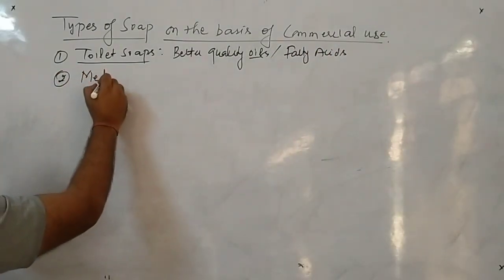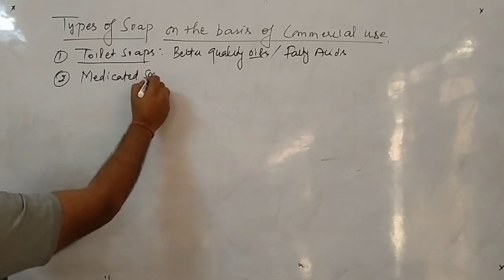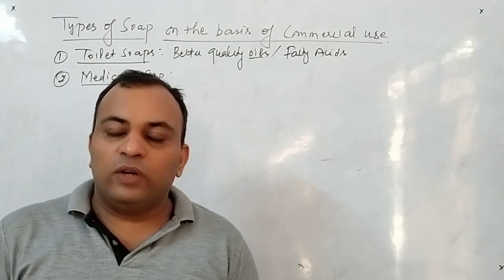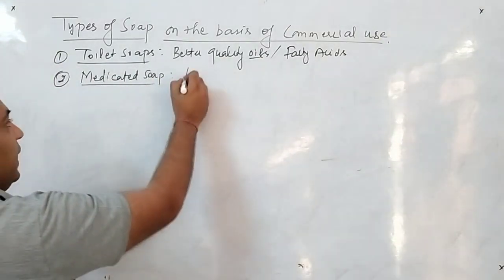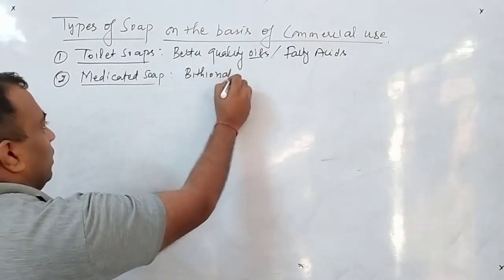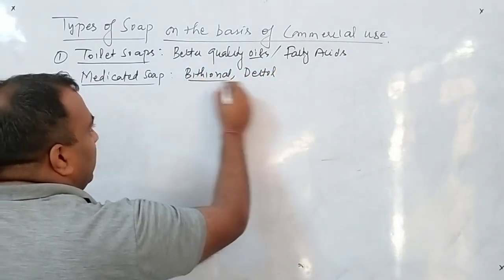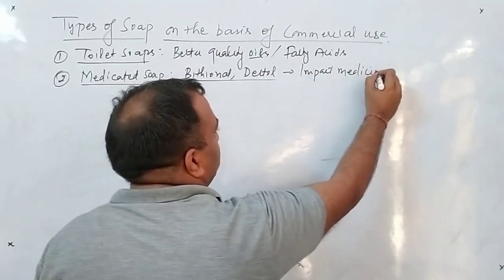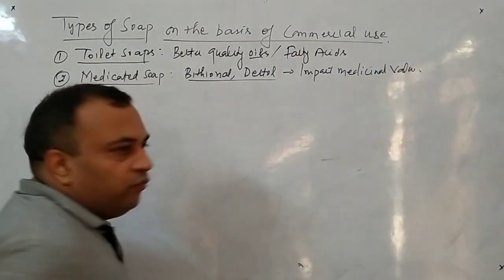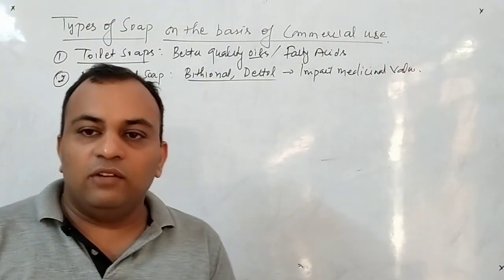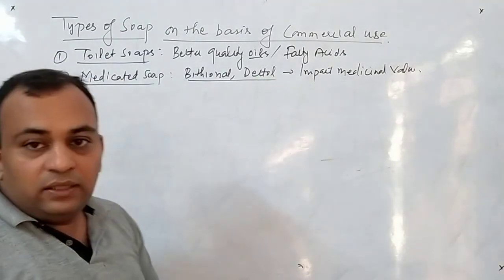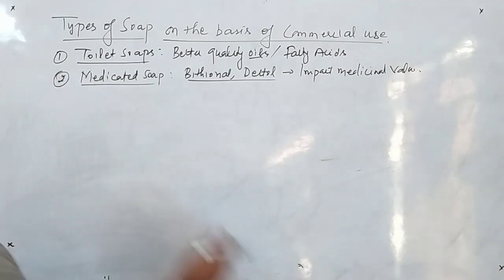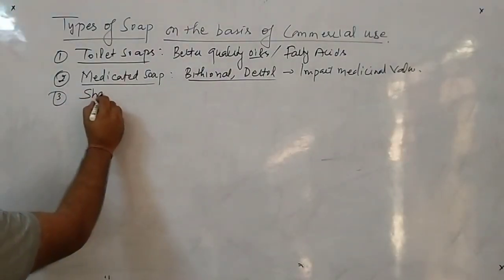Second is medicated soap, just like Dettol and Savlon that we use. In these soaps, compounds like bithionol or Dettol are added just to impart medicinal value. For example, bithionol and Dettol are antiseptic, so the soap will also behave like an antiseptic material.